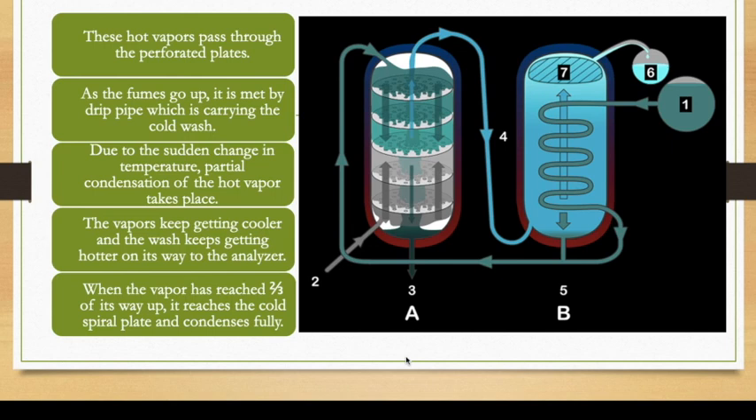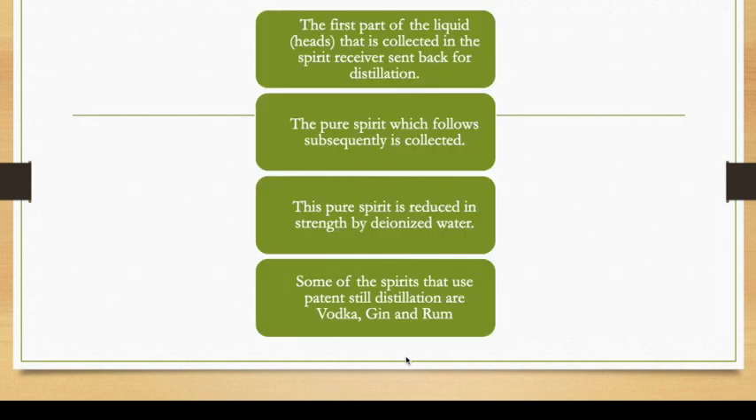If you see at number 7, there is a spiral plate which has been placed in the rectifier. When the vapor reaches two-thirds of the rectifier, the vapor condenses completely because of the spiral plate. Now the first part of the liquid, that is the heads, is collected in the spirit receiver and sent back for distillation. The pure spirit which follows subsequently is collected.